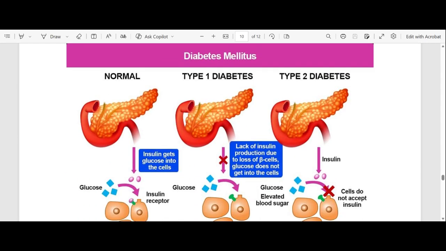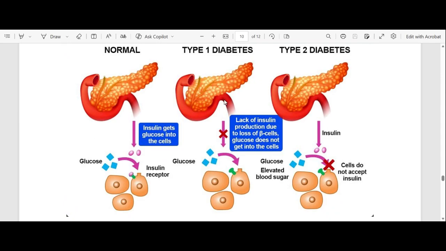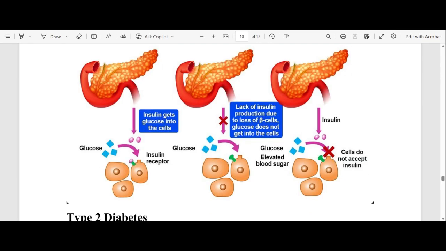Okay. So this is diabetes type 1. Can you see the body? So this is the pancreas, right? The pancreas is responsible for secreting glucagon and insulin, which are responsible for sugar levels or glucose levels in the blood, right? So when you have type 1 diabetes, there is no secretion of insulin. There's a lack of secretion of insulin. As a result, the glucose levels in the blood are not maintained, right? They're not regulated.